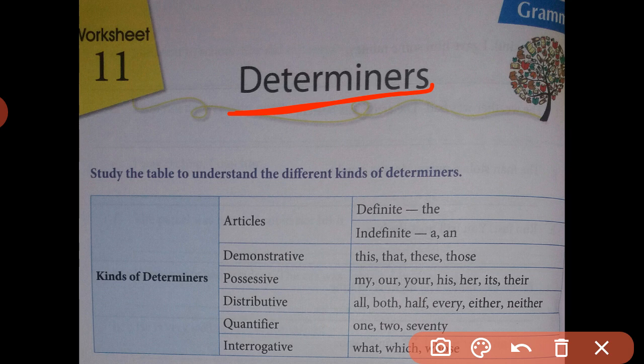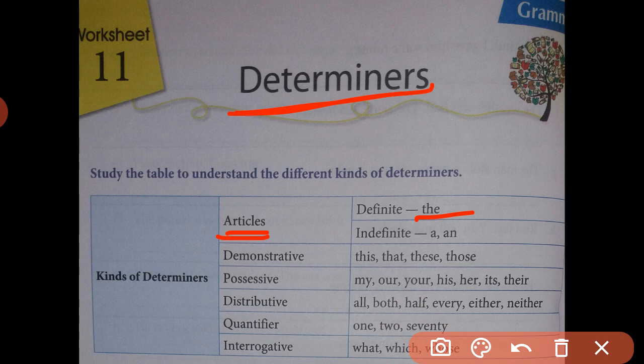Very first we have articles. In articles, we have studied three types. Articles a and an stand for indefinite, whereas the stands for the definite article. So here articles a, an and the are determiners in this table. Articles a and an are indefinite determiners, whereas the article the is a definite determiner.